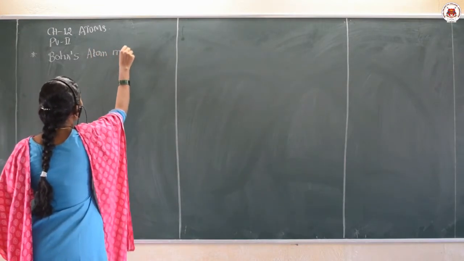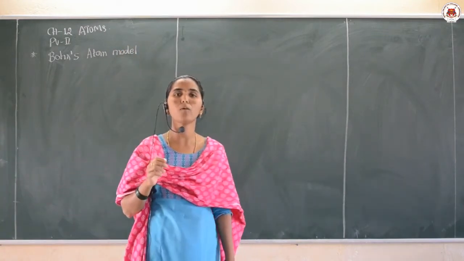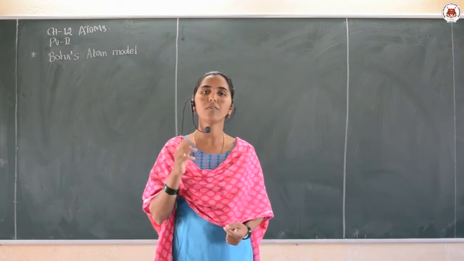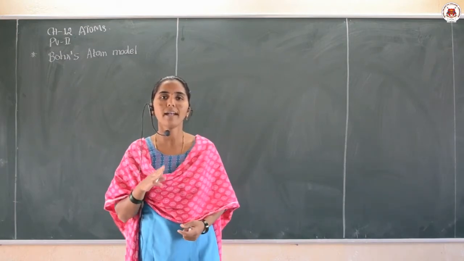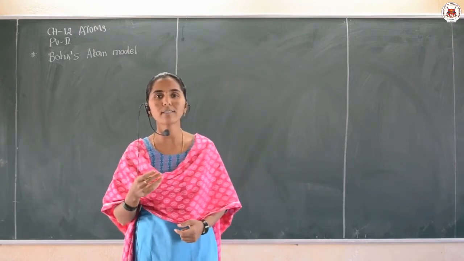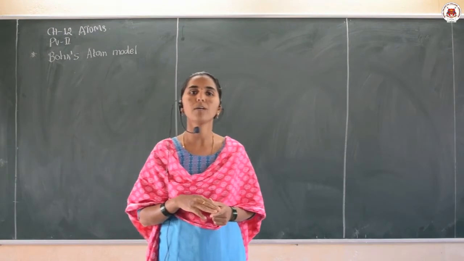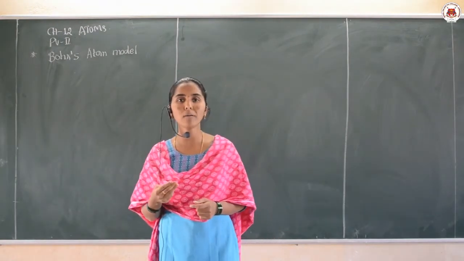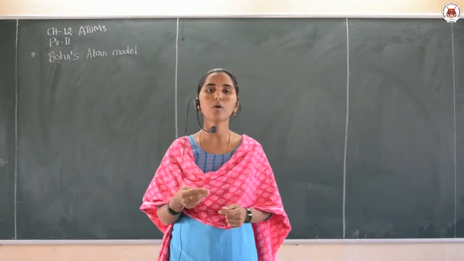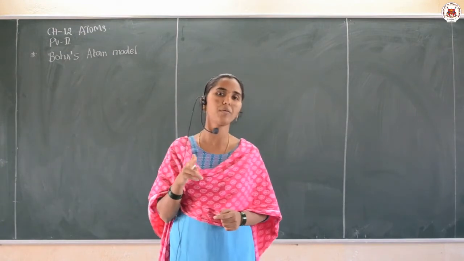Remember dear students, the scientist Neil Bohr gave 3 different postulates, and every postulate has its own meaning. These postulates are very important from the point of view of examination. If a 2 mark question comes, mention 2 postulates of Bohr's atomic model, minimum 2 you need to write.